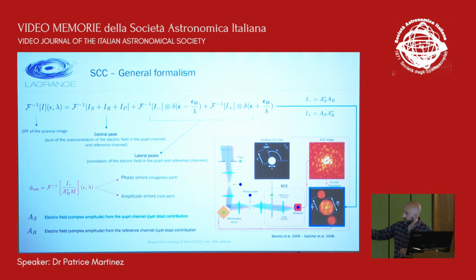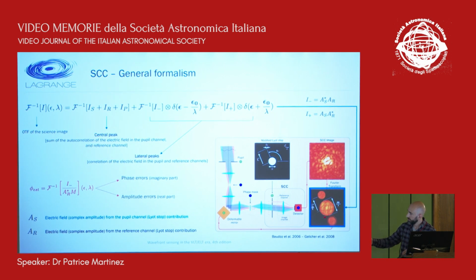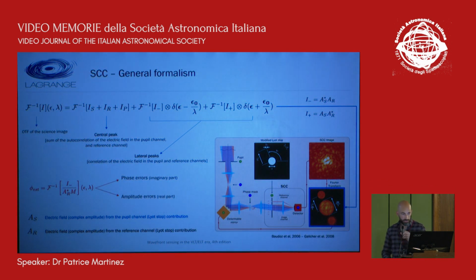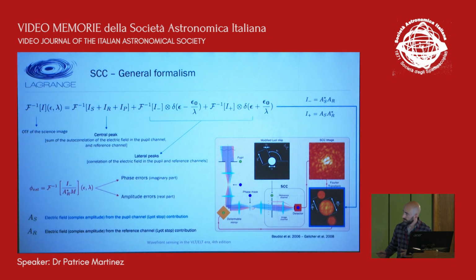And when you look at this equation, which corresponds to the entities that you see in this image, in the Fourier domain you see the central peak here that is described by this quantity, which corresponds to the sum of the autocorrelation of the electric field in the pupil plane and reference channel.